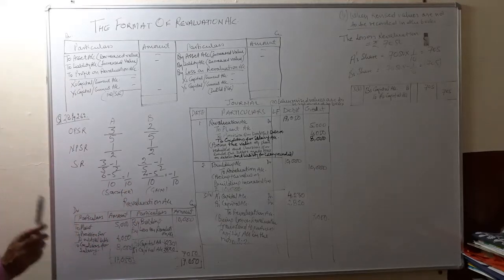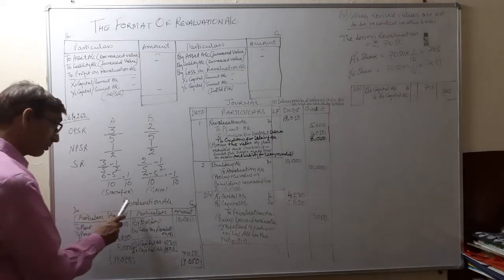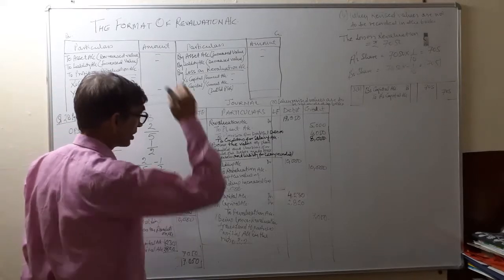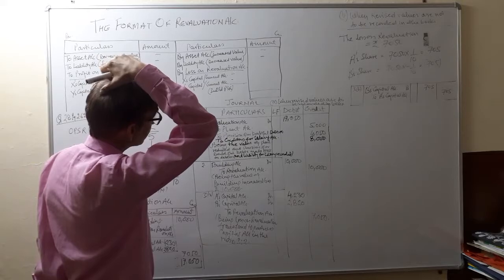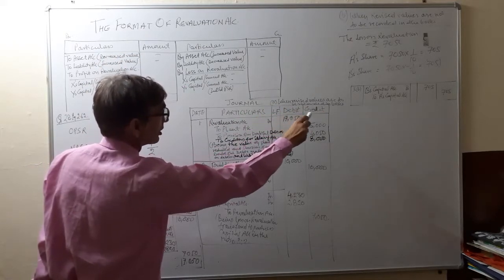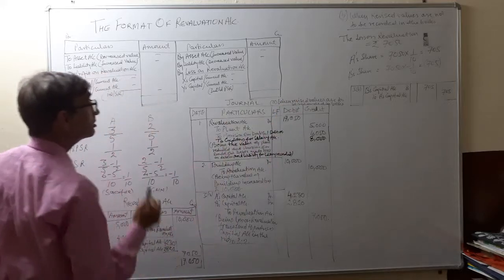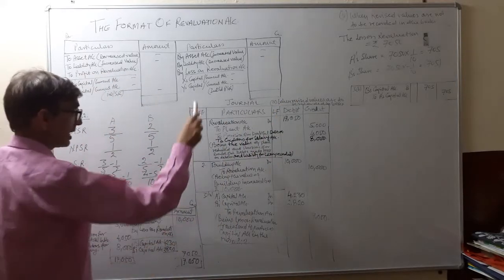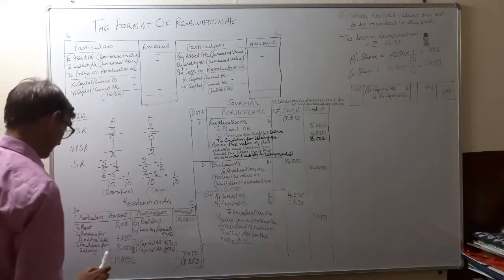Now the revaluation account will be prepared. First we will prepare the revaluation account for the case when the revised values are to be recorded in the books of accounts. And we will pass the journal entries for this case only.